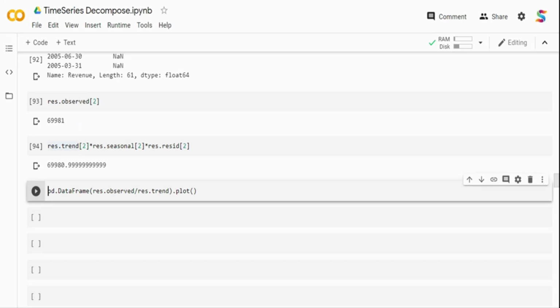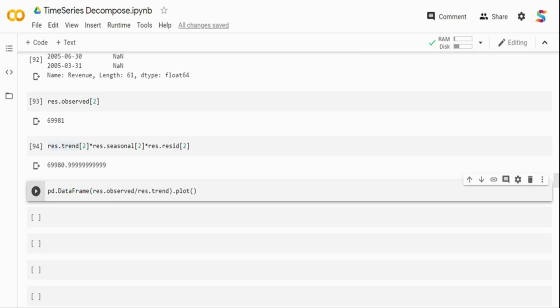Now, why do you need to decompose it? One of the things I said is your AR and MA models work better if the data is stationary, right? It works better if you detrend it. When you detrend it, your model performs better.